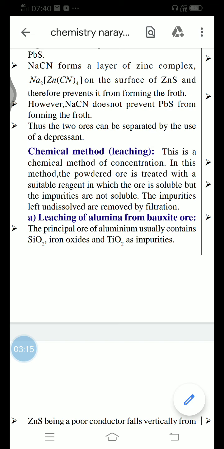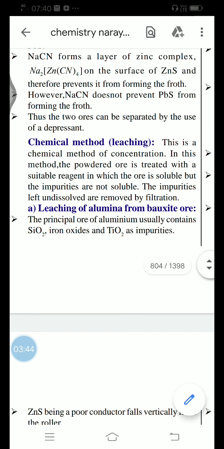Now we are going to see where the leaching process is used. First, number 1A, leaching of alumina from the bauxite ore. It's the most important point, my dear students. You know that bauxite is the important ore of aluminum, with aluminum oxide. So in the extraction of aluminum, listen carefully, the leaching process is definitely used, not a physical process, because in Al2O3.2H2O there is oxygen as well as water particles.